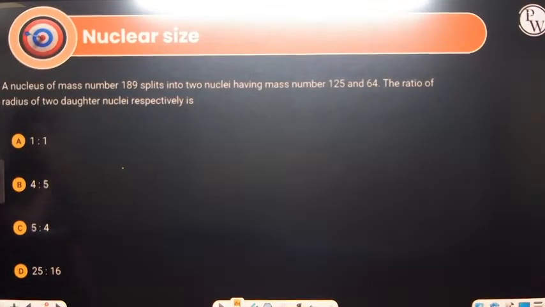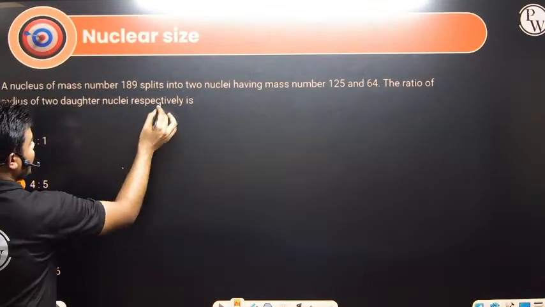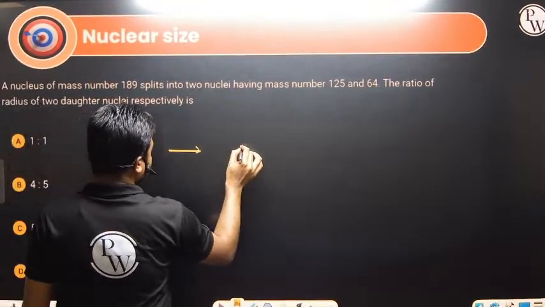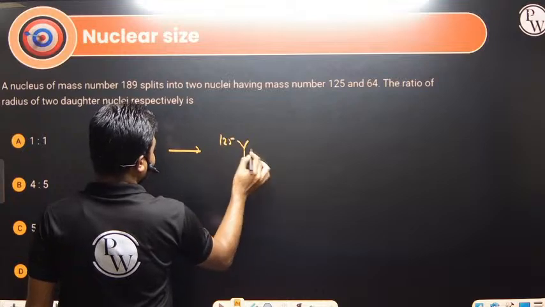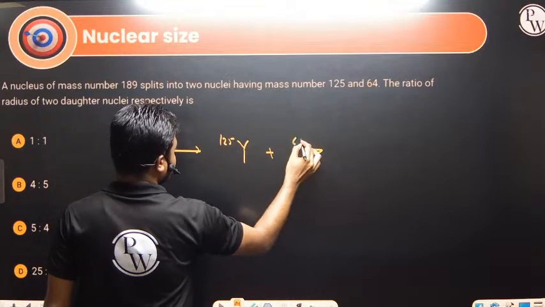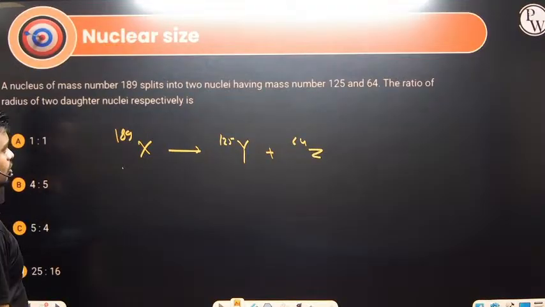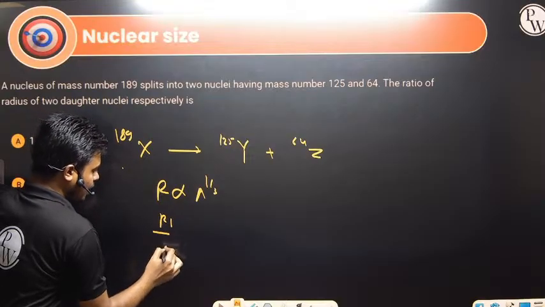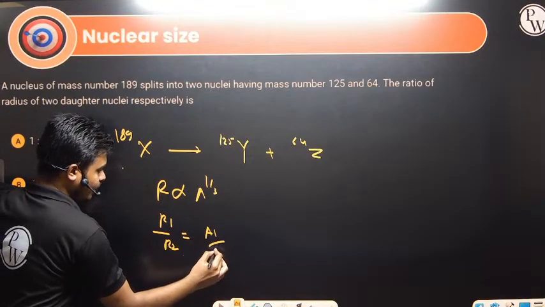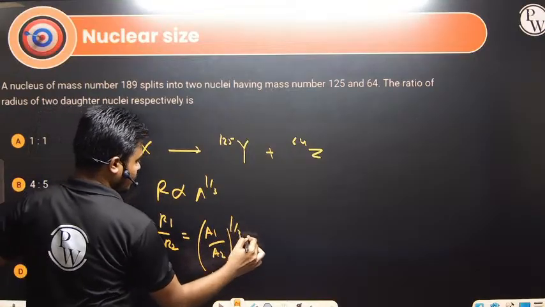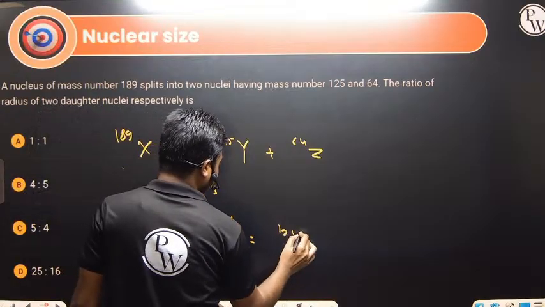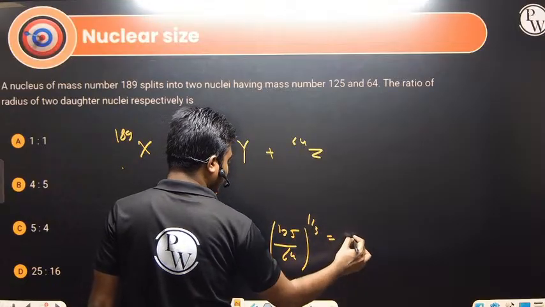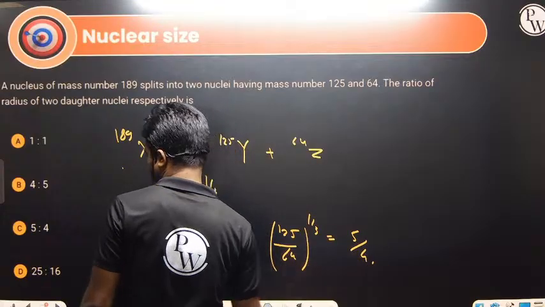A nucleus of mass number 189 splits into 2 nuclei. So X 189 is split into 2 nuclei having mass numbers, so this will be Y 125 plus Z 64. The ratio of the radius of these 2 daughter nuclei: radius is proportional to A power 1 by 3. So R1 by R2 is equal to A1 by A2 all to the power 1 by 3. So we are getting 125 by 64 to the power 1 by 3. So 125 to the power 1 by 3 is 5, and 64 to the power 1 by 3 is 4. Answer is 5 is to 4.